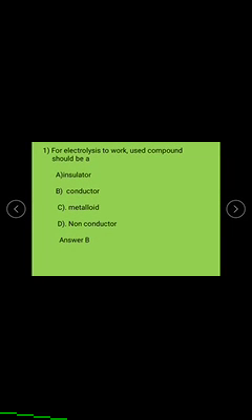The first one is, for the electrolysis to work, the component used should be an insulator, conductor, metalloid, or non-conductor. Yes, it should be a conductor, because only in the case of conductors can the electrolysis process happen, because of the production of ions only.